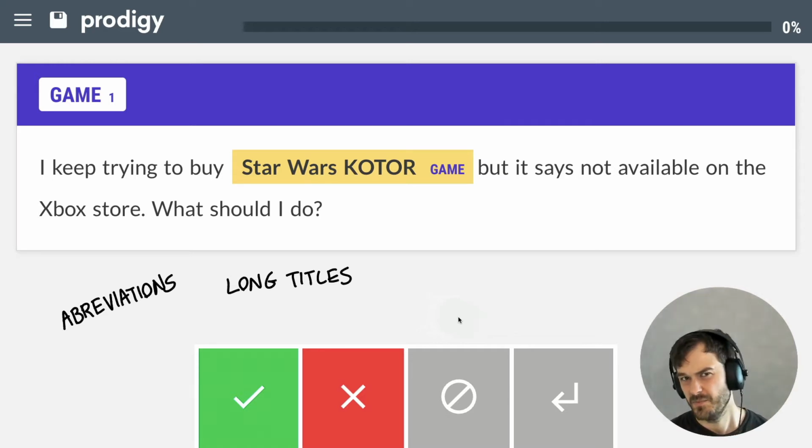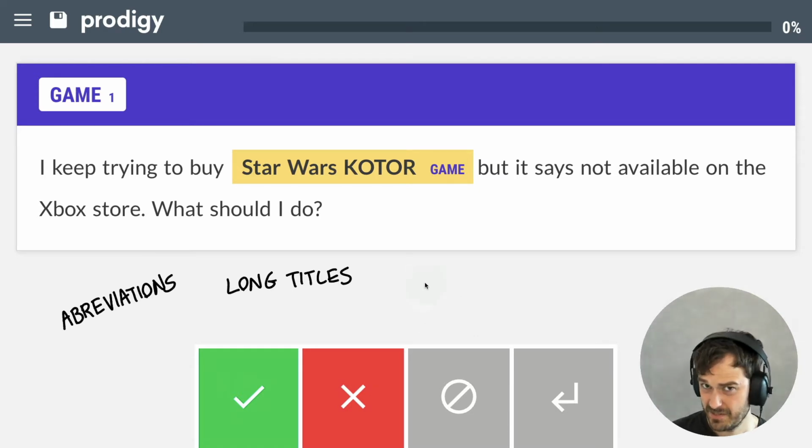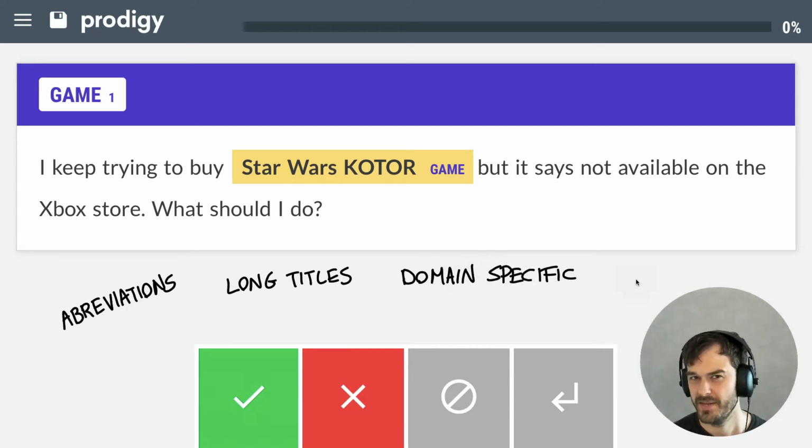Another somewhat awkward thing is that if I take a title like Knights of the Old Republic, the word embedding for knight and republic, I mean, we are really interested in the phrase itself, not so much the individual words in the phrase. And that brings me to the next point, which is that video games are quite domain specific. If we have word embeddings trained on the news corpus, can we really assume that it understands everything about video games, or is that maybe a stretch?